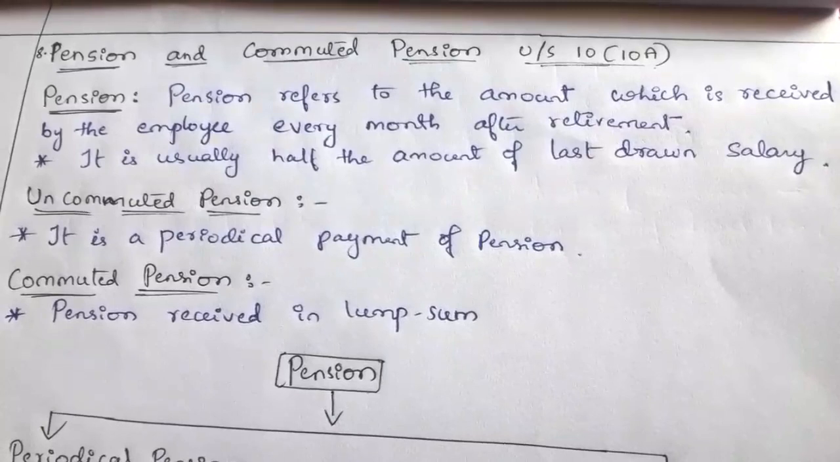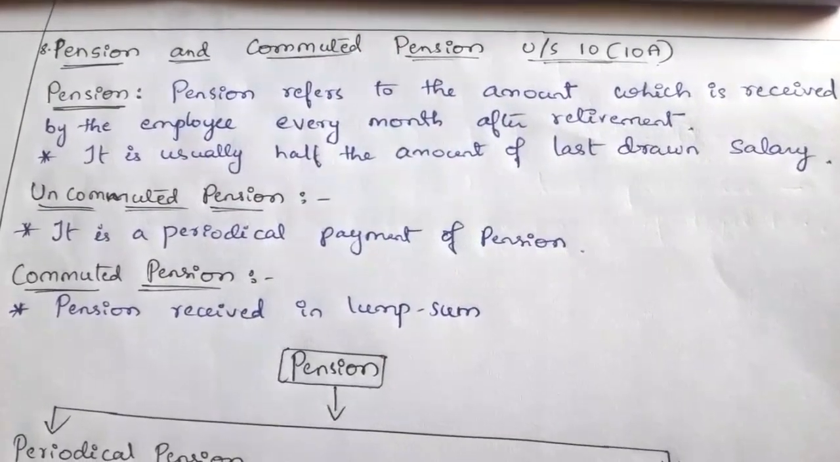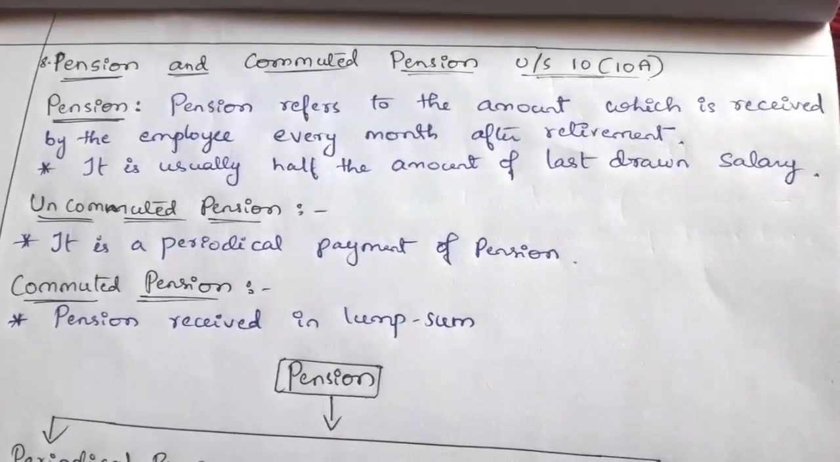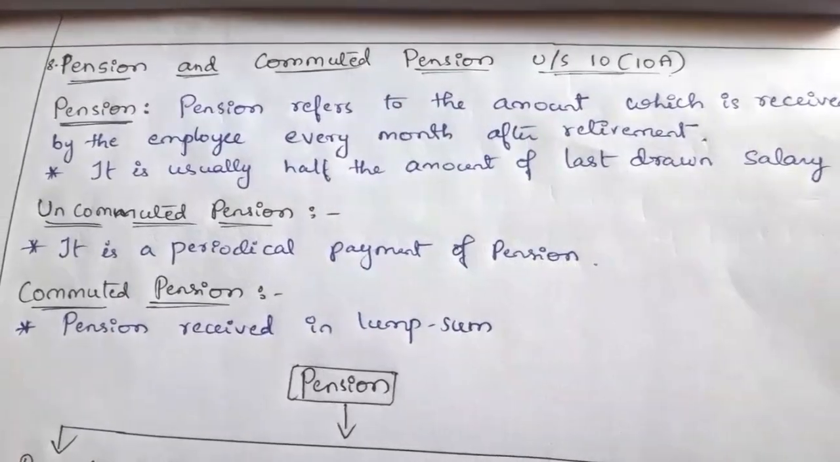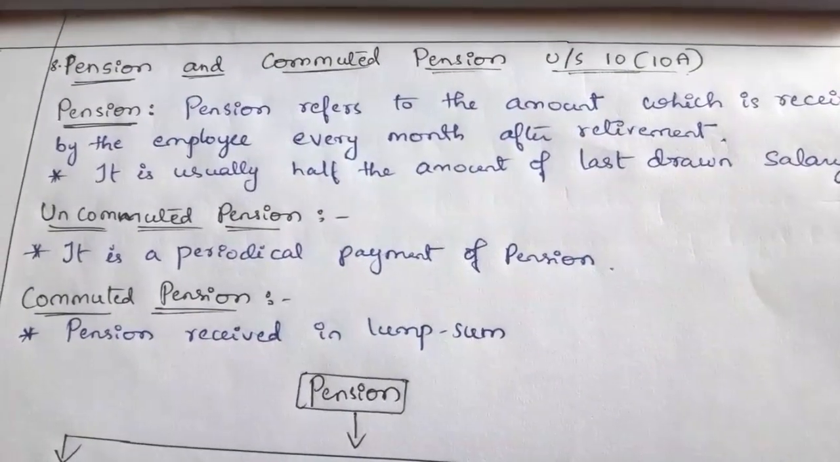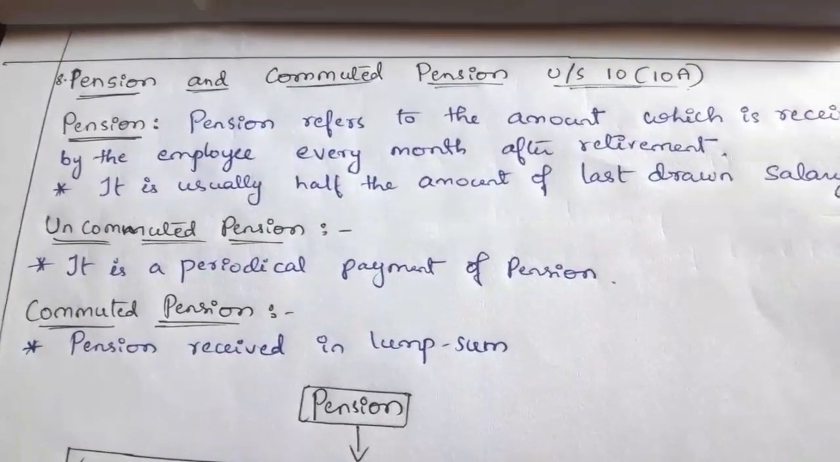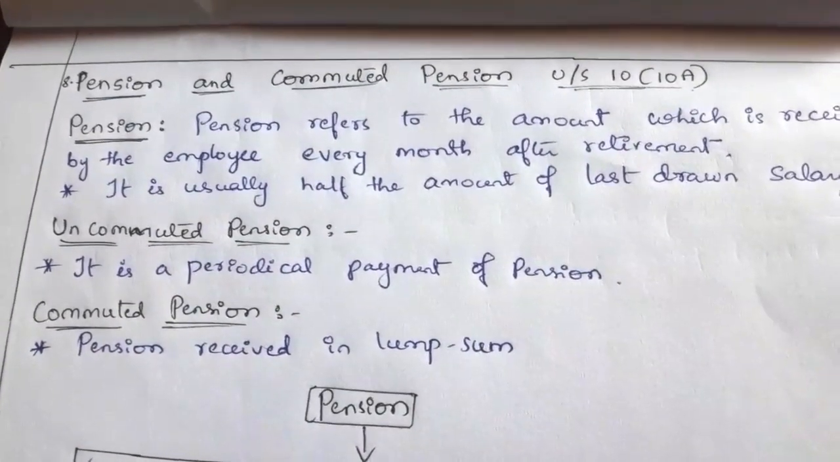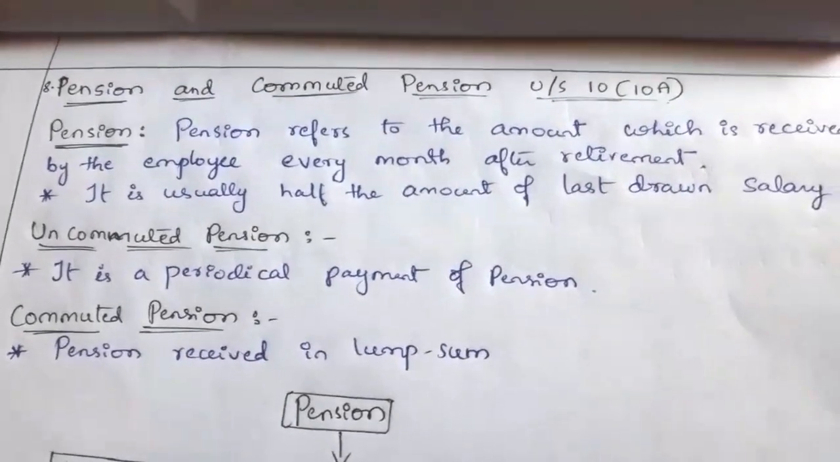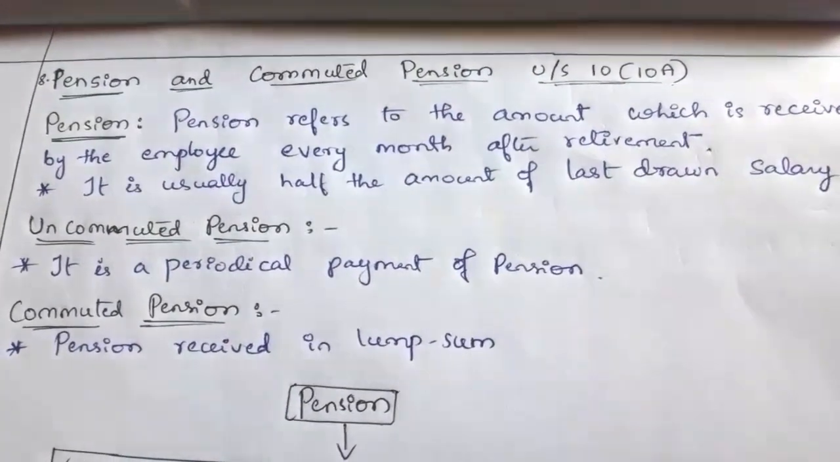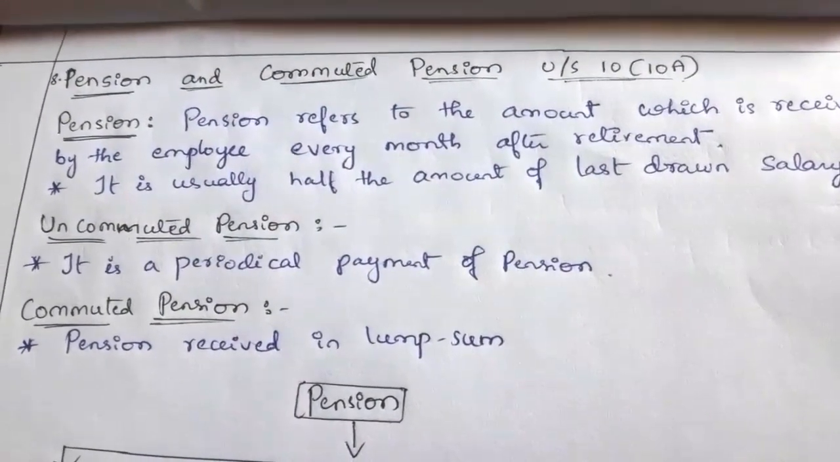Hello students, today we will learn about the next concept, pension and commuted pension under section 10 subsection 10A. Under tax free income we have learned the 7 points till gratuity. The next, 8th point is pension and commuted pension. This is under section 10 subsection 10A of the Income Tax Act.